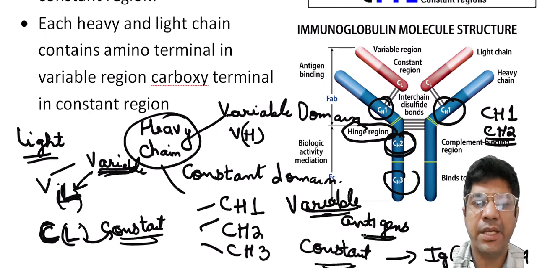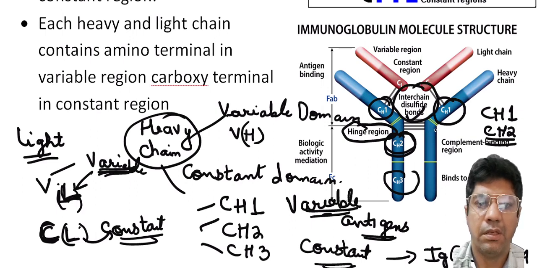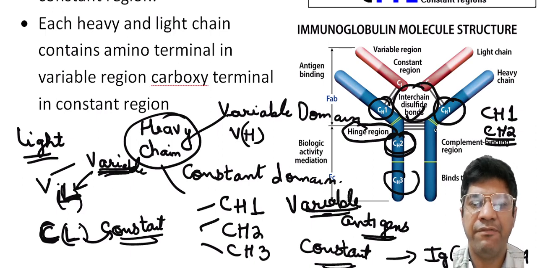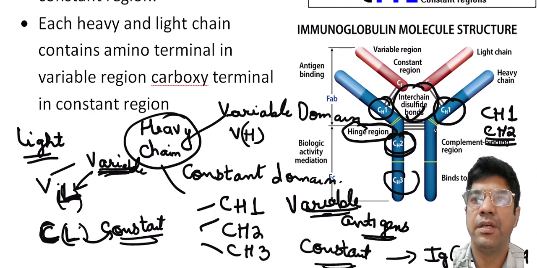Within each immunoglobulin peptide chain, there are intra-chain disulfide bonds that form loops. These loops are compactly folded to create globular structures known as domains.